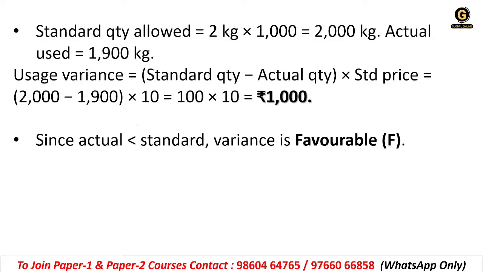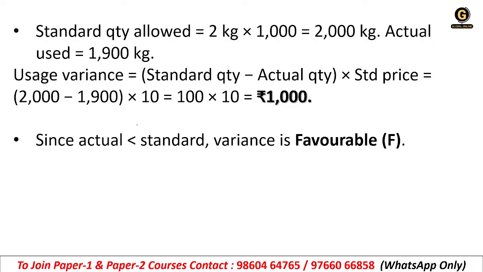So we have 1000 units. So 2 kg into 1000 units, that means we have 2000 kg. Getting it? 2000 kg we have. So actually it is used 1900 kg. Actually 1900 kg from the 2000 kg is only used, right? So we have a 100 kg difference in that.